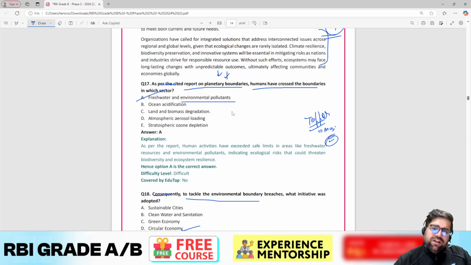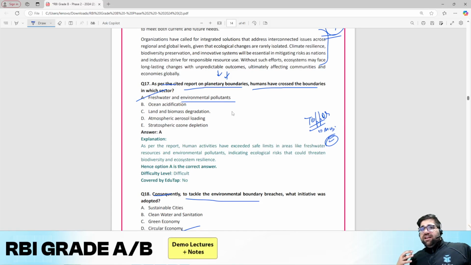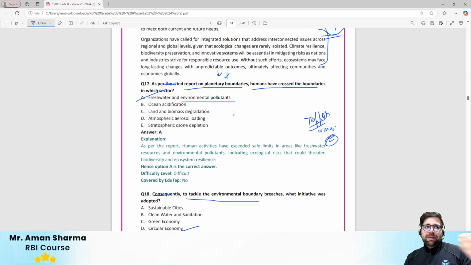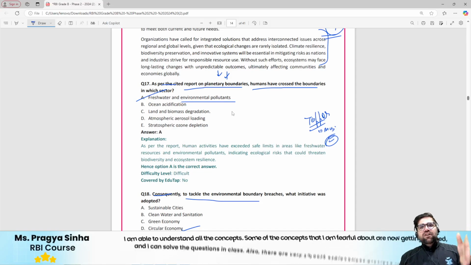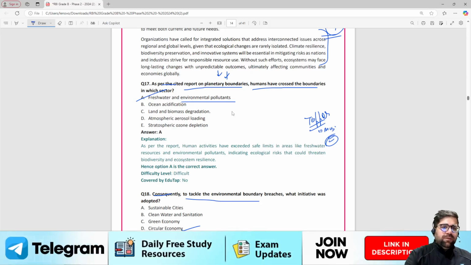So make sure that you do not have any kind of tension in you that how will I read such reports. You are bound to leave certain questions in the exam. 2-3 questions you will have to leave, because the paper setter is testing your presence of mind also, right? So make sure that you go in the exam to solve the majority of the questions with full accuracy or 90% accuracy, right?